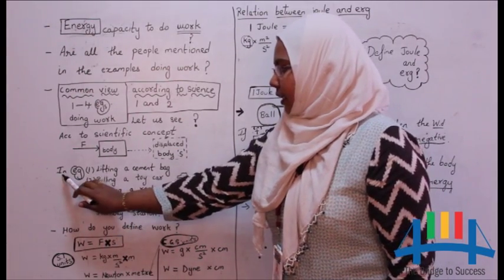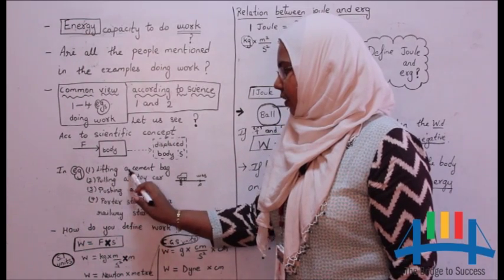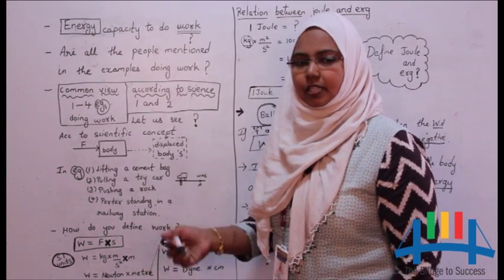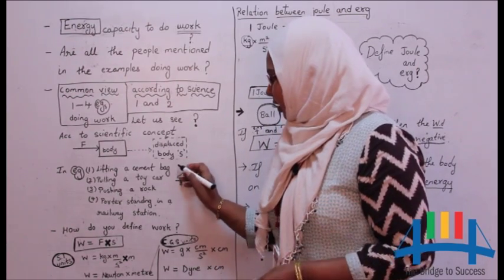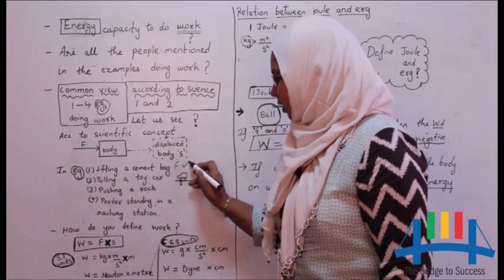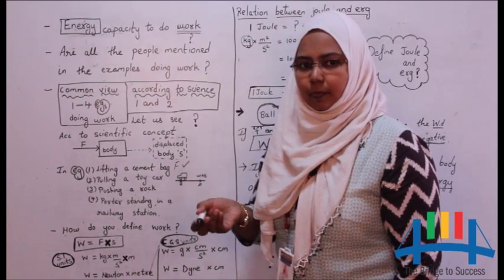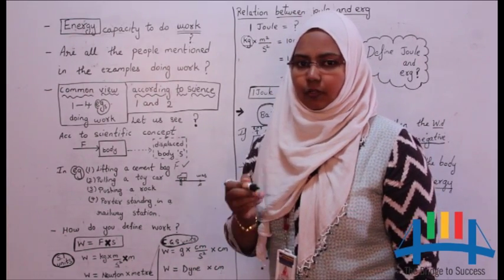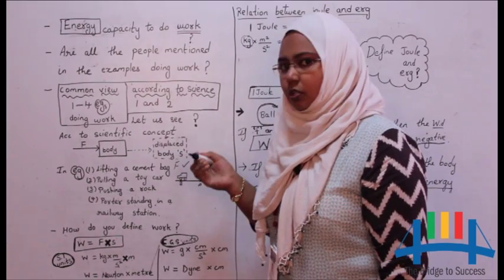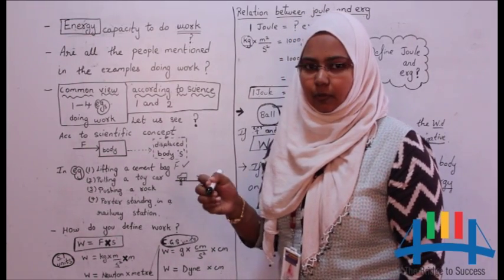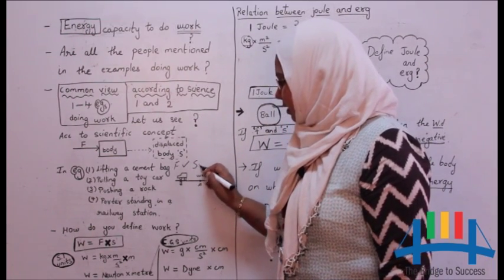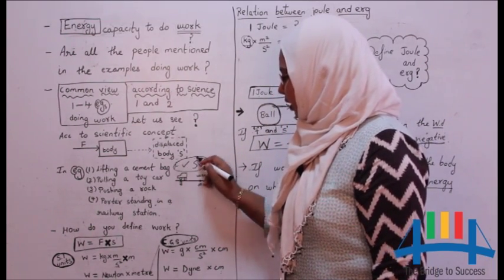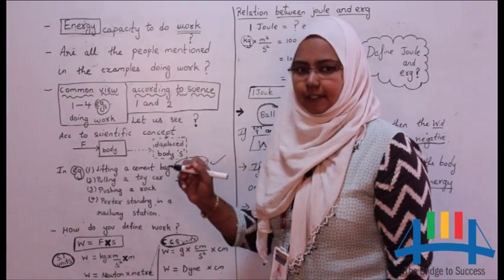Now, in example 1, a person is lifting a cement bag. So when he lifts a cement bag from the floor, he is applying the force. So here condition 1 is satisfied. After lifting the bag, he is placing it into the truck. So here position also changed. It was on the ground and now the bag is in the truck. So displacement is done. So we can say work is done in the first example.